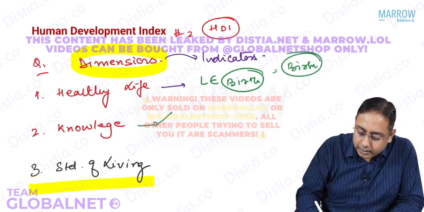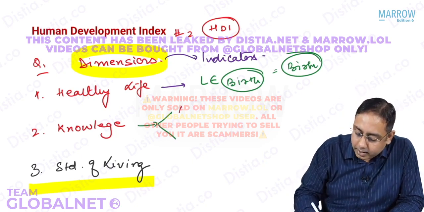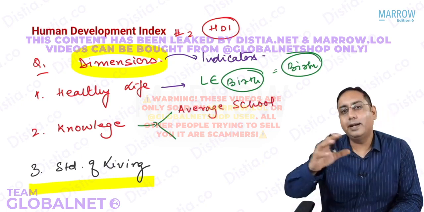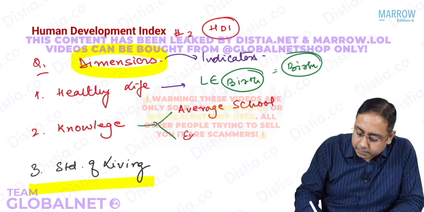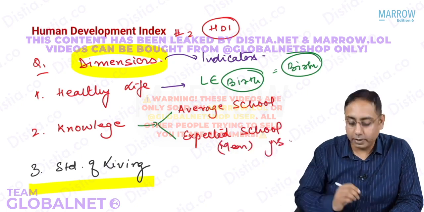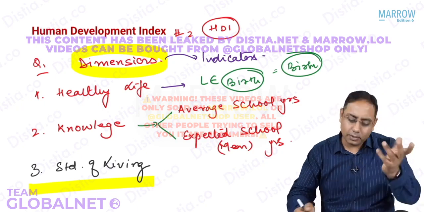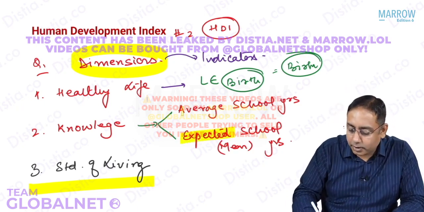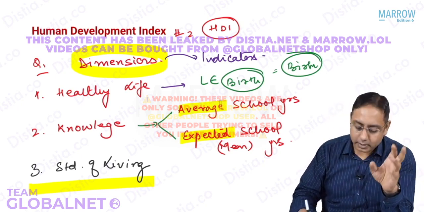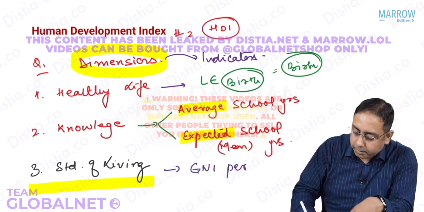And the knowledge dimension is taken with two indicators. What are the indicators we take? It is the average school years a child will attend in a country, and second is the expected school years the child will attend in that particular country. So one is the average school years in that country and the other is the expected school years. I know it sounds a little bit confusing, but that's how it is. You need to remember that knowledge is taken in two terms, average school years and expected school years. And the standard of living is measured using GNI per capita.